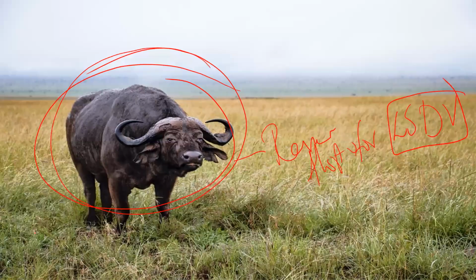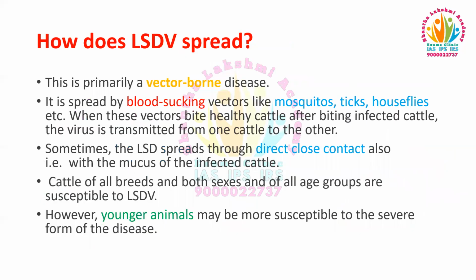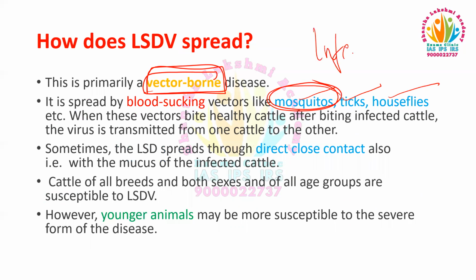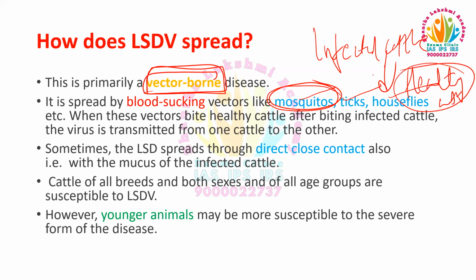Then, how does the lumpy skin disease virus spread? It is basically a vector-borne disease. It is spread through blood-sucking vectors like mosquitoes, ticks, houseflies, etc. If a mosquito has bitten an infected cattle, it then goes to a healthy cattle, and the disease is spread.